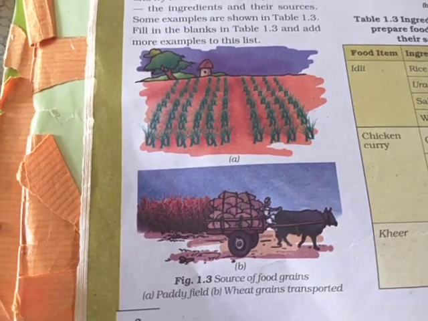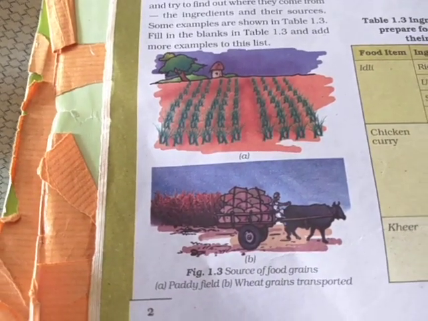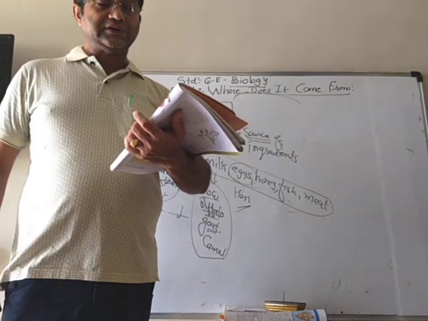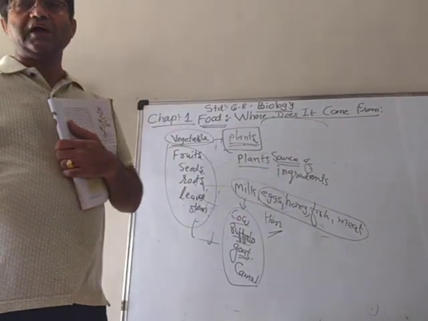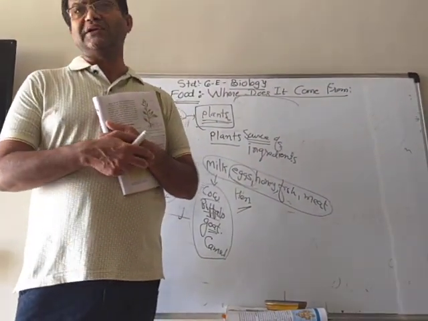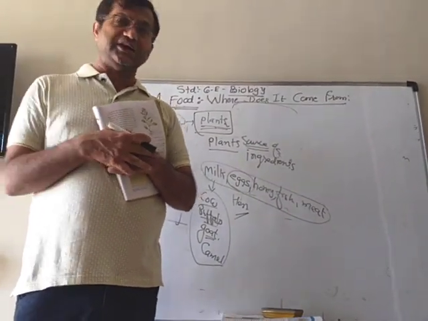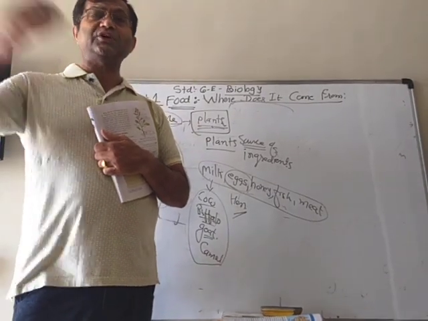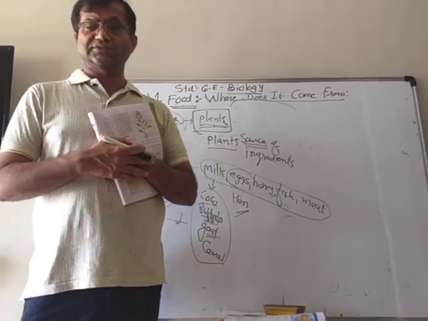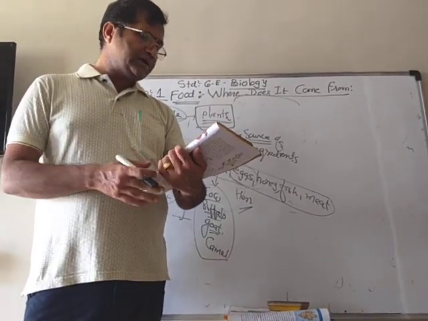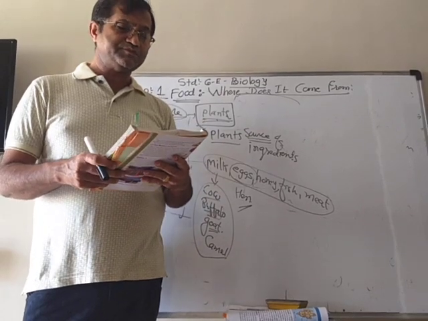Here you can see in the farm the rows of plants. We grow them because we need different types of plants. So in the farm they grow the food plants. They separate the grains after the crop is ready. Then it is transported to the market and then we buy it for making our food items.